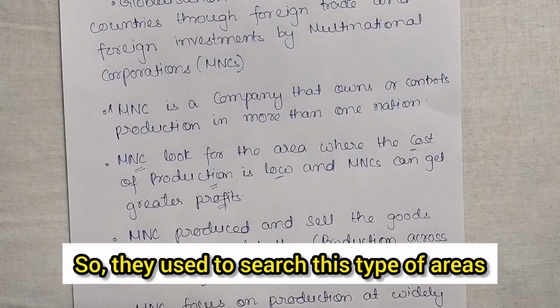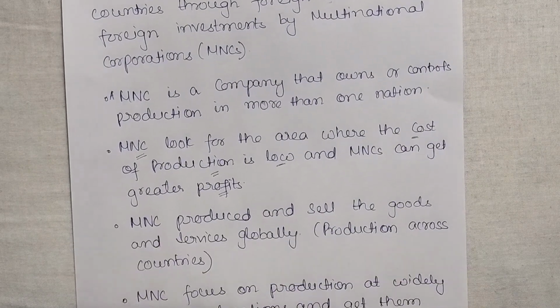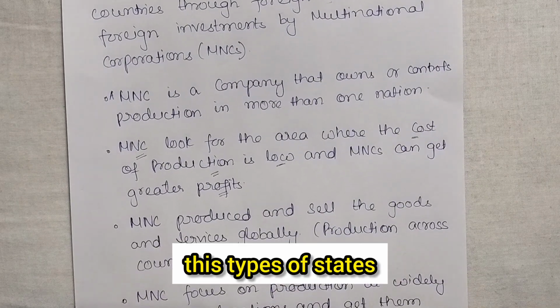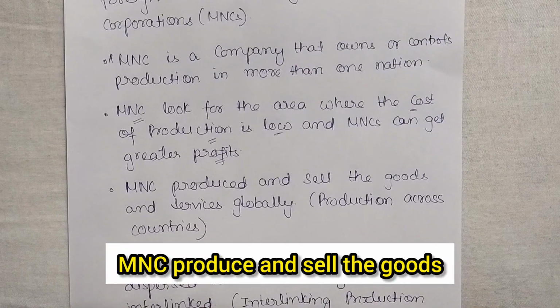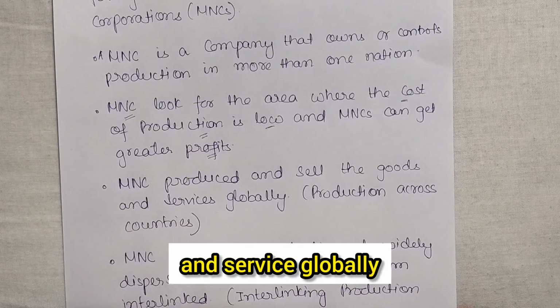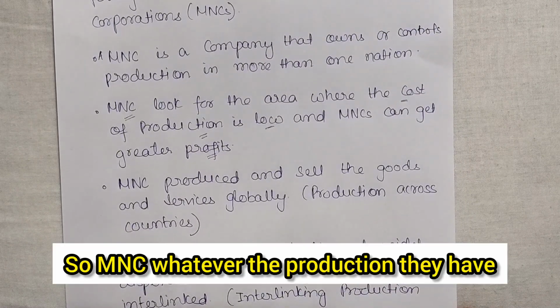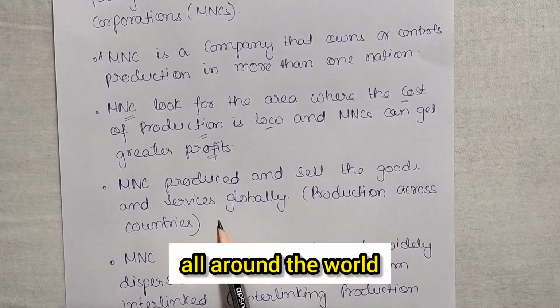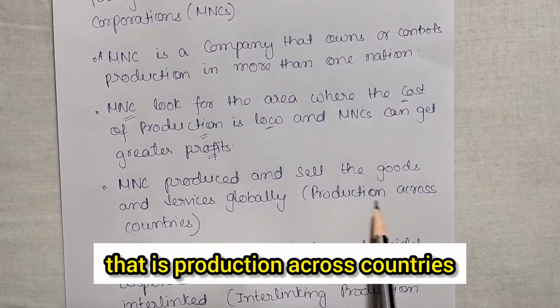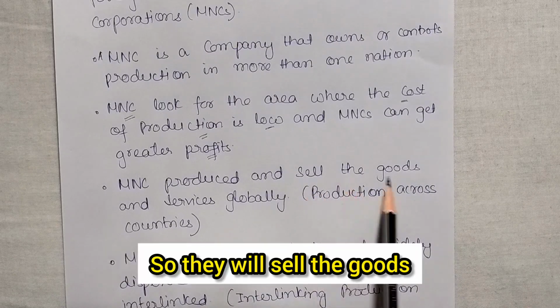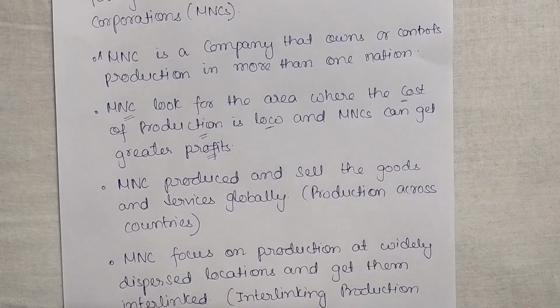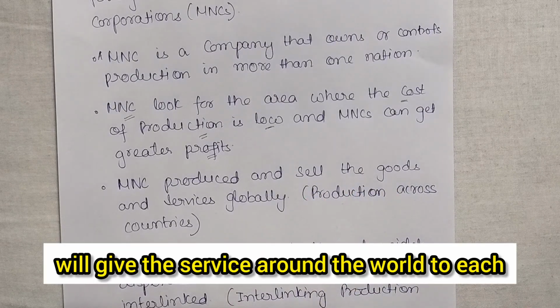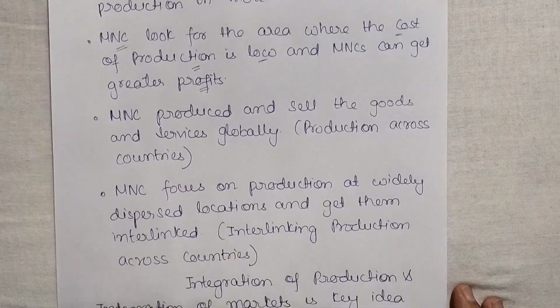So they search for these types of areas, nations and states. MNCs produce and sell goods and services globally. Whatever they produce, they sell all around the world. That is production across countries. If they are giving a service, they will give the service around the world to each and every nation.